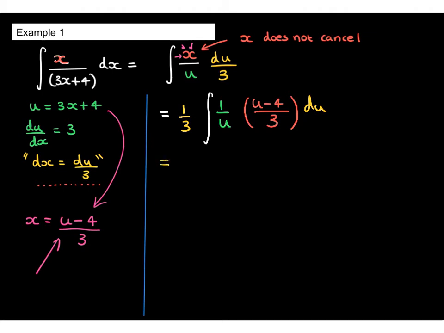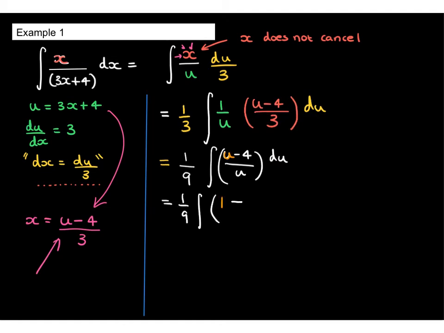Now, there is a product of a third and a third, so that can become a ninth out at the front. So we then have the integral of u minus 4 over u. And you might be asking yourself, well, how is that any simpler? It's much simpler because both parts of the numerator can then be divided by u. So u divided by u just gives me 1. And then, of course, for the second part, we've got a 4 here, which just becomes 4 over u.